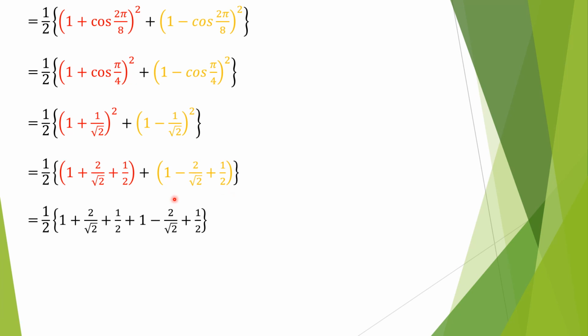Now we'll open the bracket, and here you can check it is 2 over root 2, and here it is 2 over root 2. Here is minus sign, here is plus sign. We can cancel them. So they are cancelled, and thereafter when you simplify this one within the bracket, you will get 3. That 3 will multiply 1 over 2 to give 3 over 2, which is equal to right hand side. So proved. I hope this problem is clear to you now.